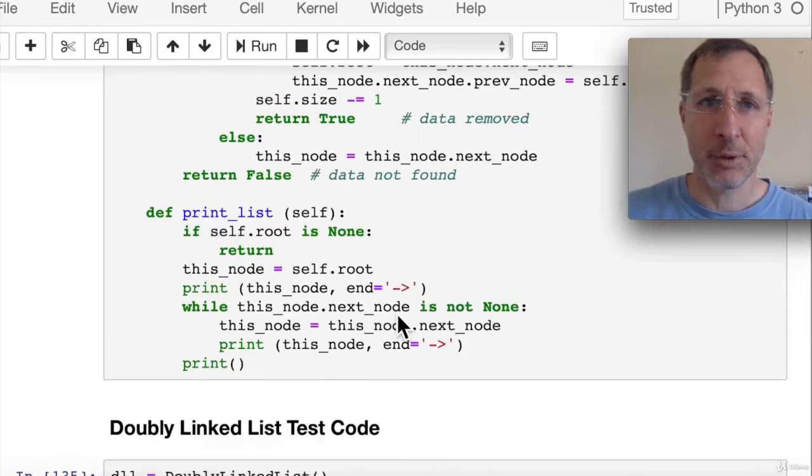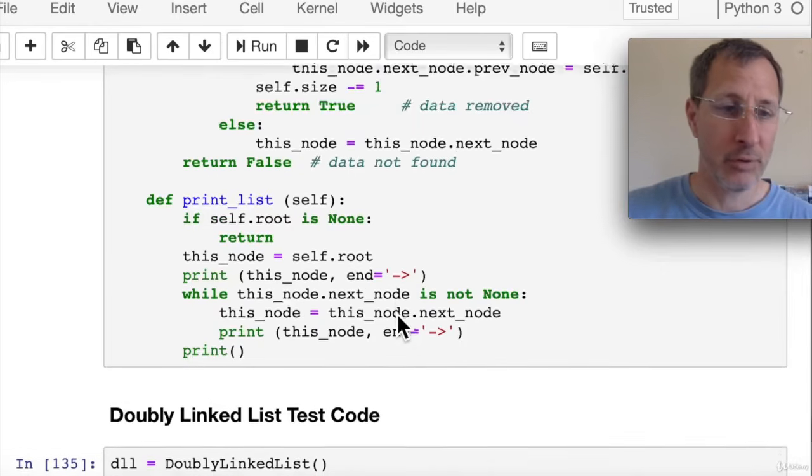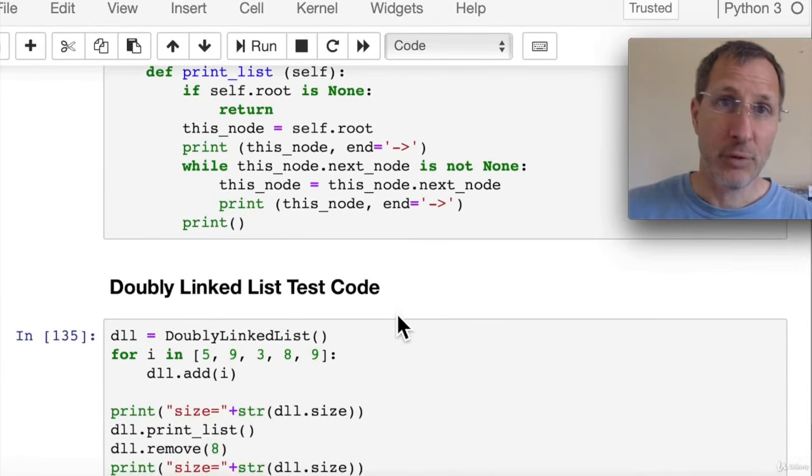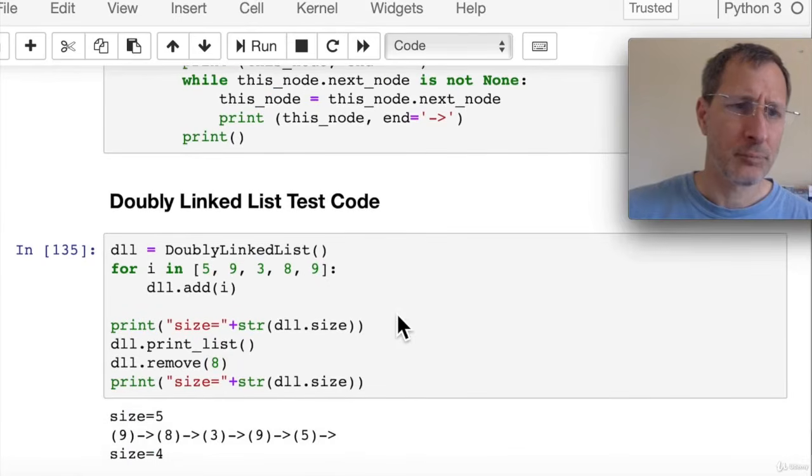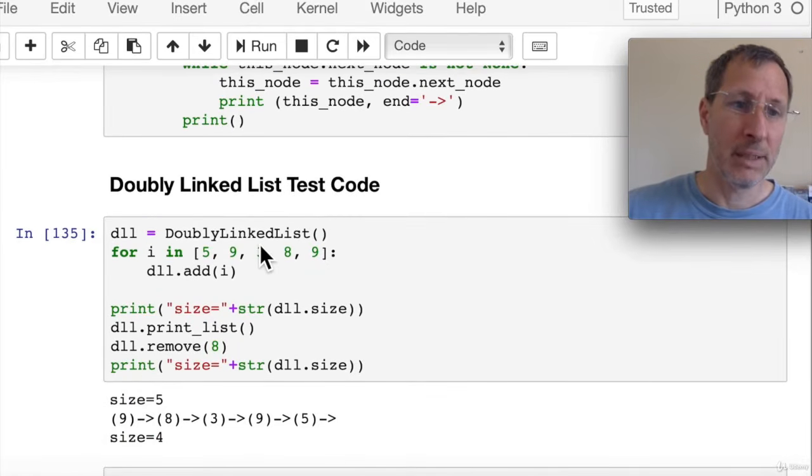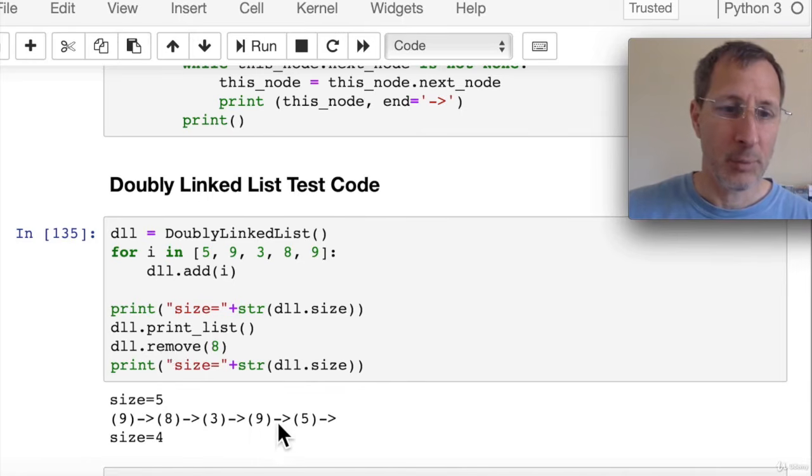The print list method is pretty much the same. There's no changes there. So let's look at the test code for the doubly linked list. Here we create a doubly linked list, DLL we'll call it. We add a bunch of items using a for loop to add each one of those items in. We can see we print the size is 5. And we can print the entire list if we want using our print list method.